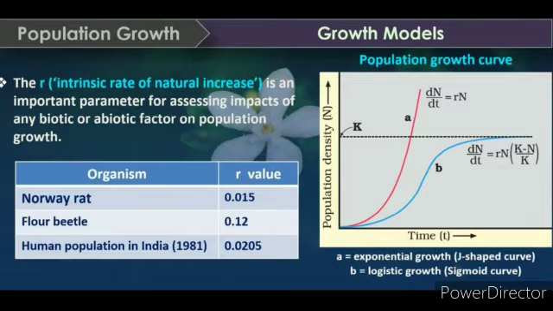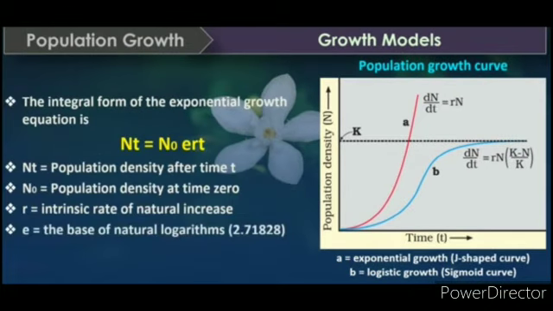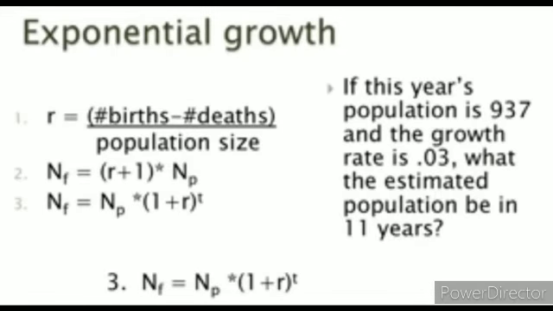Norway rat, r value is 0.015; flour beetle is 0.12; human population in India in 1981 is 0.025. The integral form of the exponential growth equation is N at t equals N0 e to the power rt. N at t is the population density after time t, N0 is the population density at time 0, r is the intrinsic rate of natural increase, and e is the base of natural logarithms. Okay, now we'll see that one, and some of the problems I am posting now with this one only.